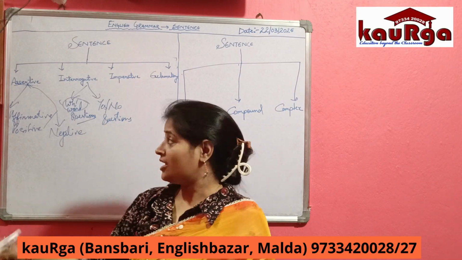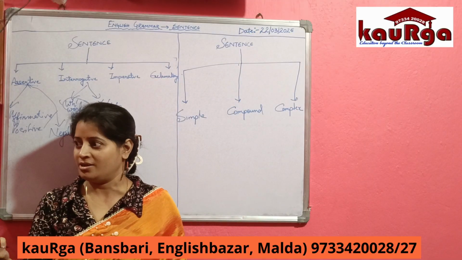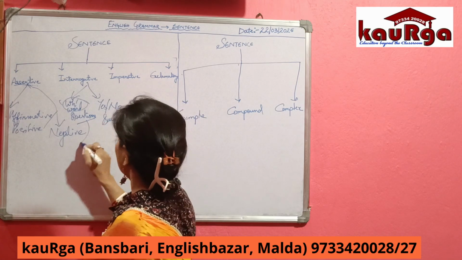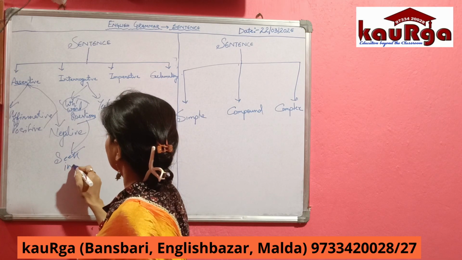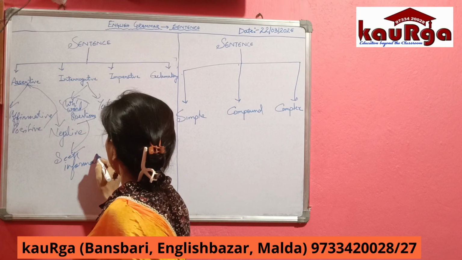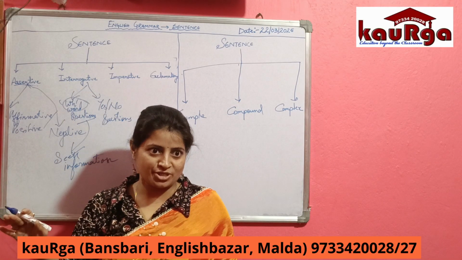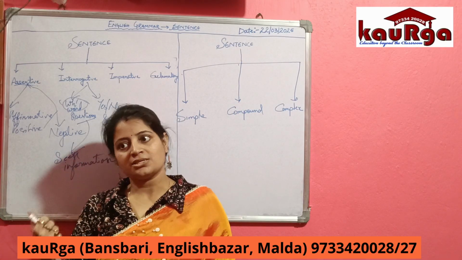Now these yes/no questions can be answered in only one word. What is that? Either yes or no. So always remember that WH questions seek information, and a yes/no question does not need any information. It gives the answer in one word, either yes or no.